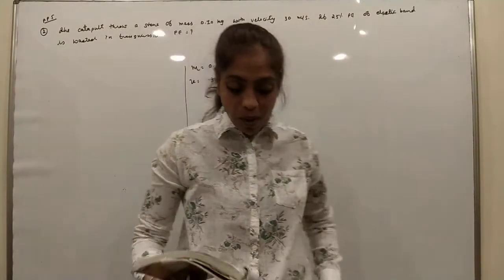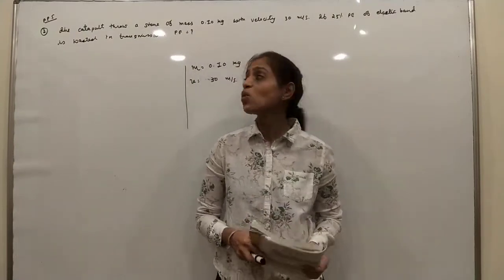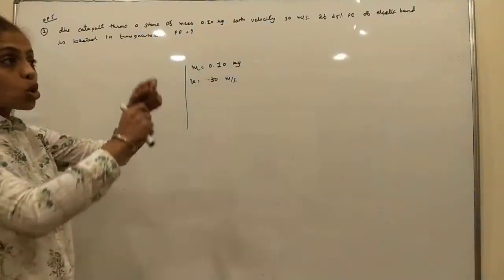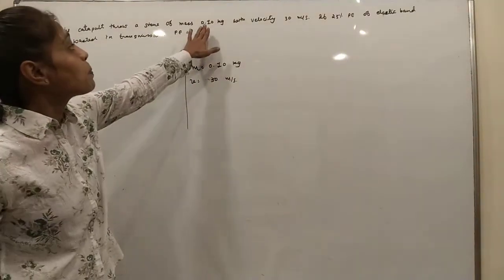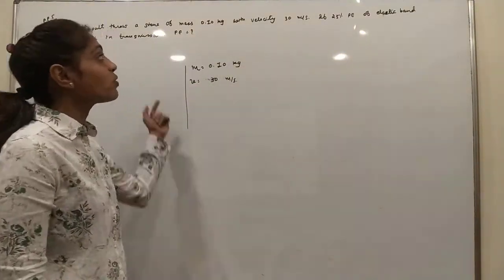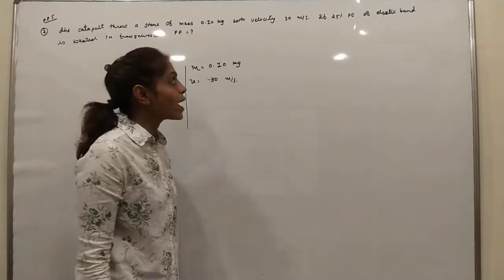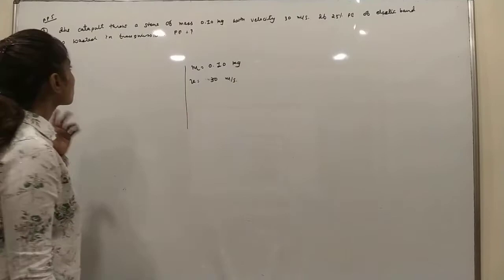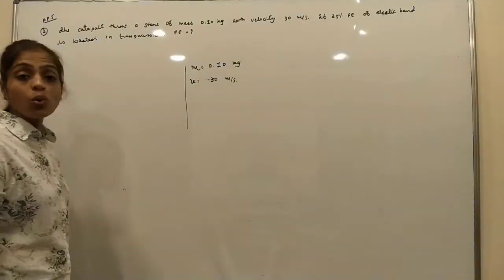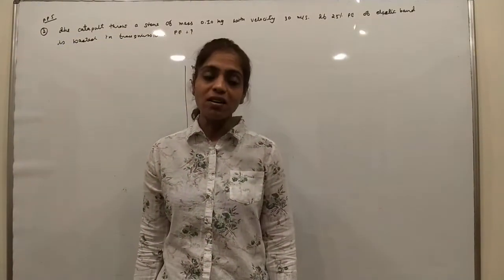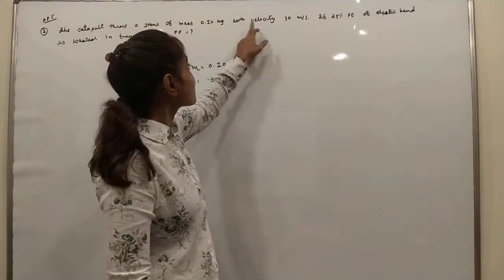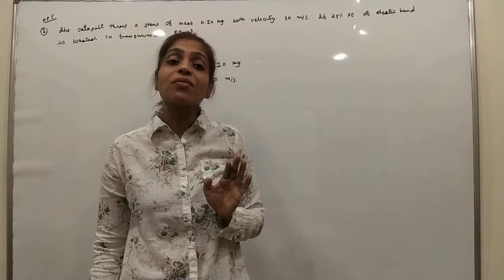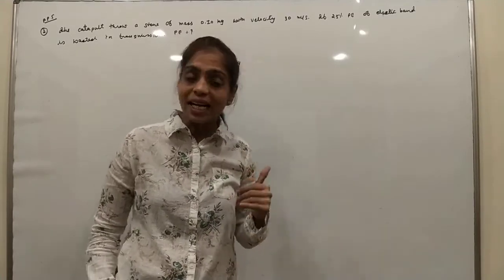First of all, practice problem number 5, question number 2, which was a doubt. The catapult throws a stone of mass 0.10 kg with a velocity of 30 meters per second. If 25% of the potential energy of the elastic band is wasted in transmission, then you have to find the total potential energy. Whenever the mass and velocity are given, you can find the kinetic energy.